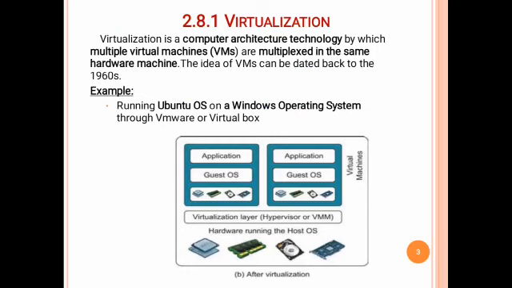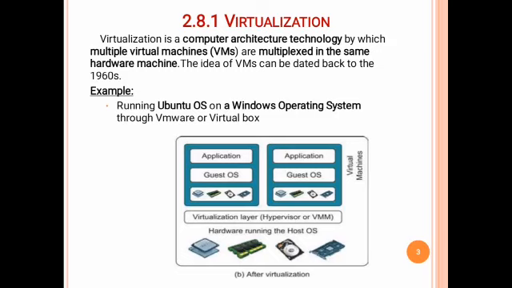First, we see about what is virtualization. Virtualization means we can create the virtual version of something. That means we can create a virtual server or virtual storage using virtualization. It is based on computer architecture technology. In virtualization, we can create virtual machines that can be used on the same hardware machines. Using virtualization, we can run multiple applications on the same hardware.